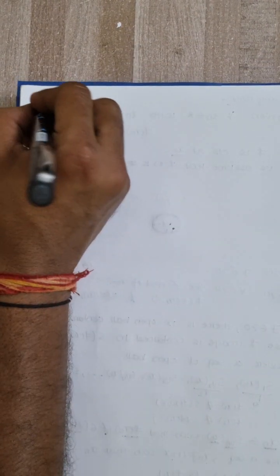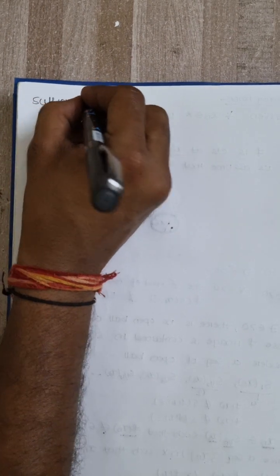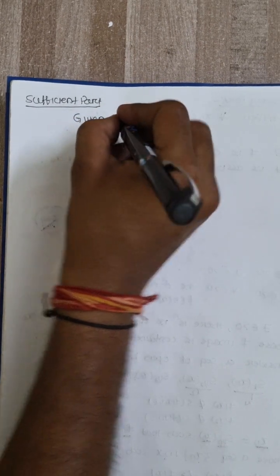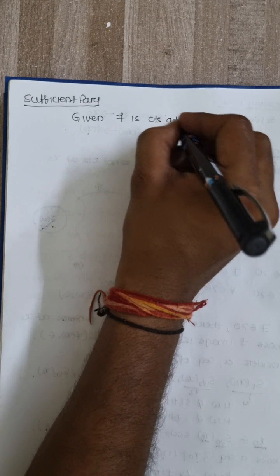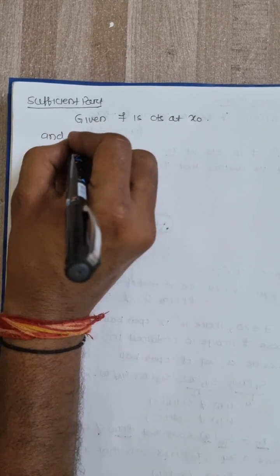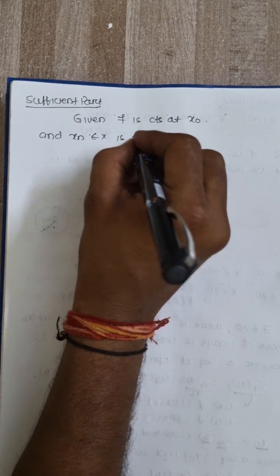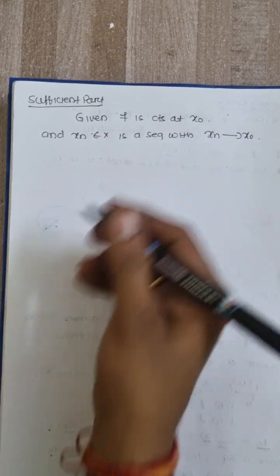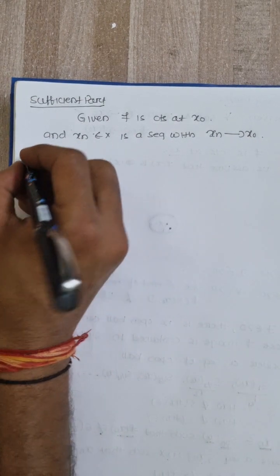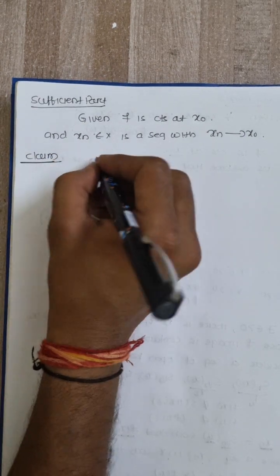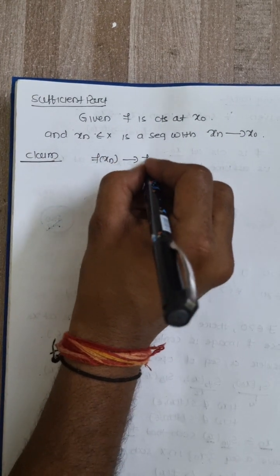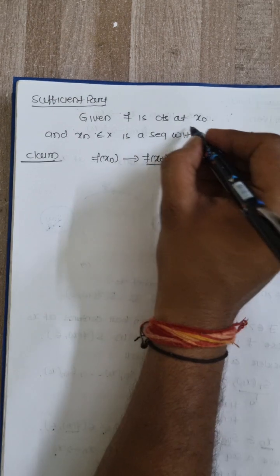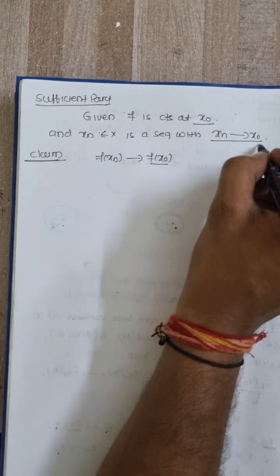So the sufficient part is easy. What we are given is that f is continuous at x0, and we have a sequence xn belonging to X with xn converging to x0. We have to prove the claim that f of xn converges to f of x0. I will use these two definitions, continuity at x0 and the convergence, to prove this.